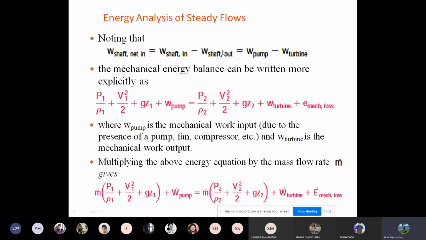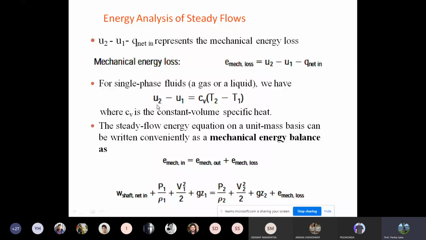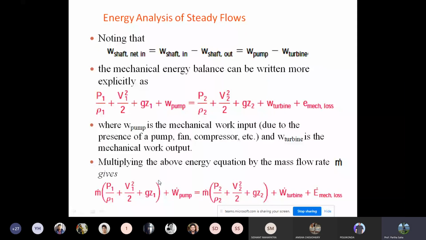That is W shaft in minus W shaft out, which is nothing but the shaft work being done through the pump, and the output is through the turbine. So the inlet shaft work can be given by W pump and the outlet by W turbine. Then the equations can be written in this form: U1 plus P1 by rho 1 plus V1 square by 2. The same terms are there, only changing W shaft net by these two terms. So the pump comes this side and the turbine goes right-hand side. The remaining parts remain the same.